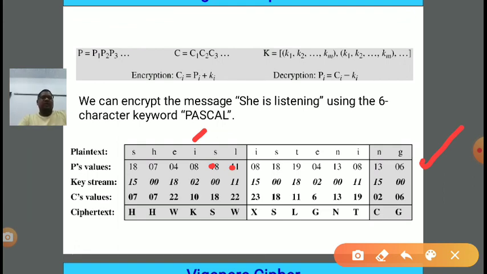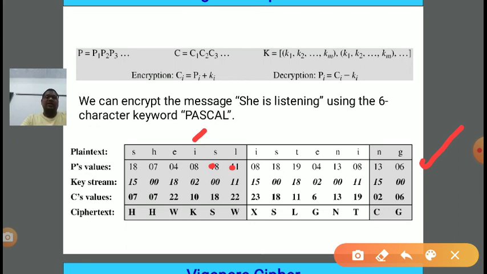So in the second row we convert our plain text into corresponding values, the positional values A to Z: A is 0, Z is 25, and in between, according to the position, we write down the corresponding values. So the first task is done, the plain text is now converted into values. Now the next step is we need to apply the key.